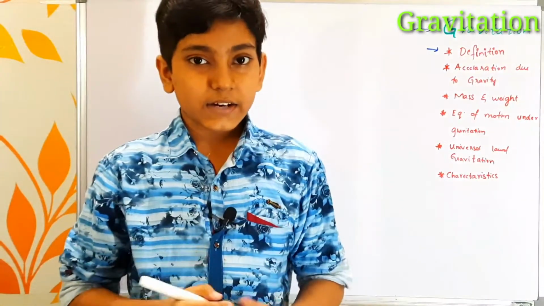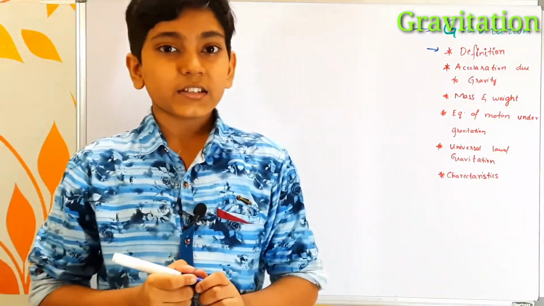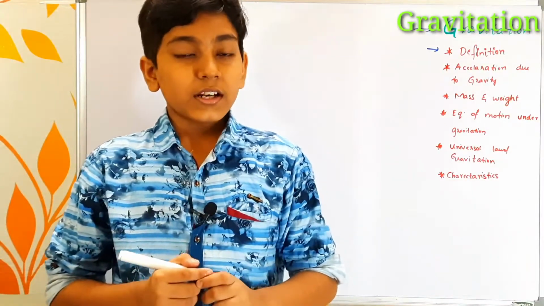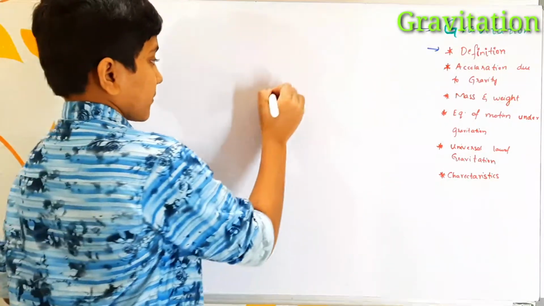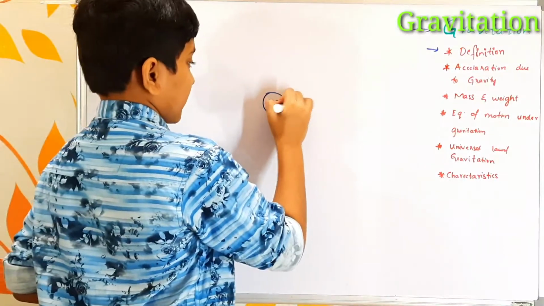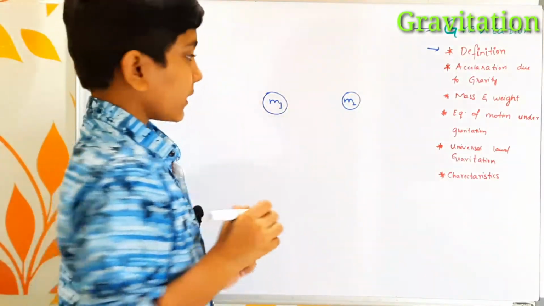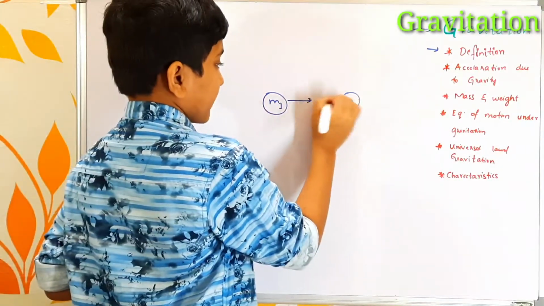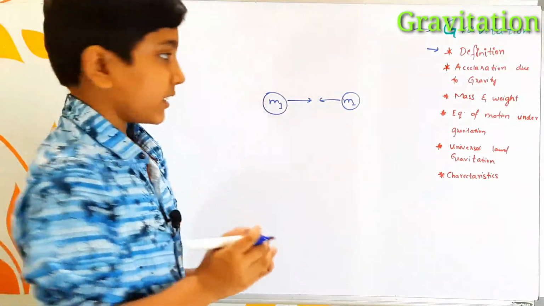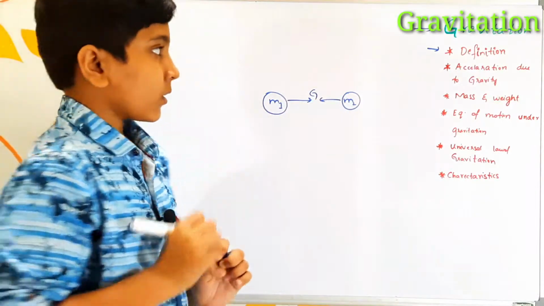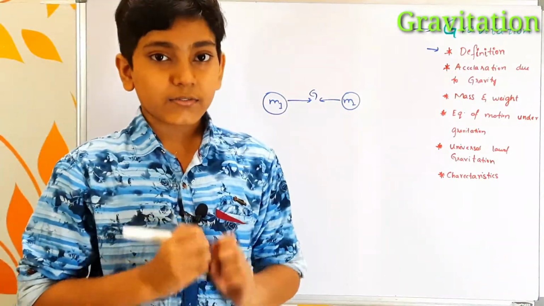How do we define gravitation? Gravitation is nothing but the force of attraction between any two bodies. Let's say there are two bodies, one with mass m1, another with mass m2. The force of attraction happening between them, by which they attract towards each other, is called the gravitational force. This is how you can define the gravitational force.